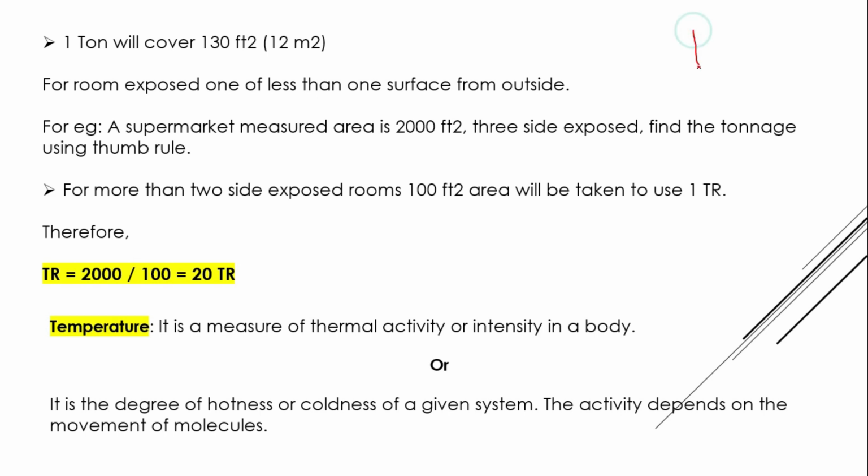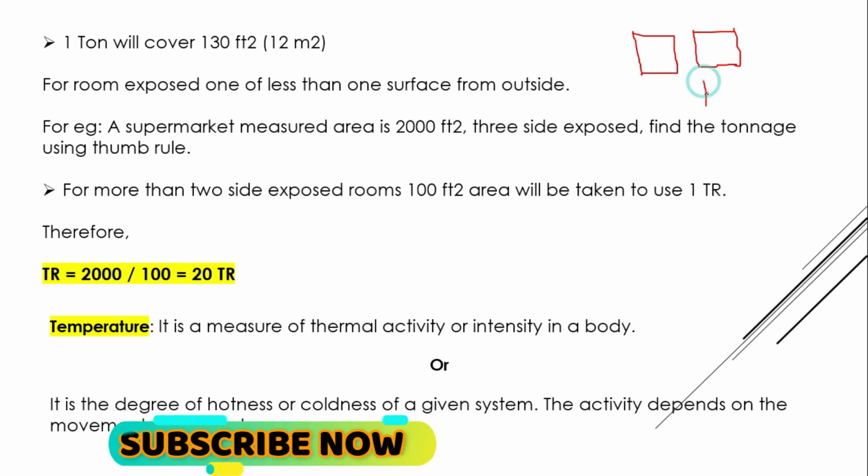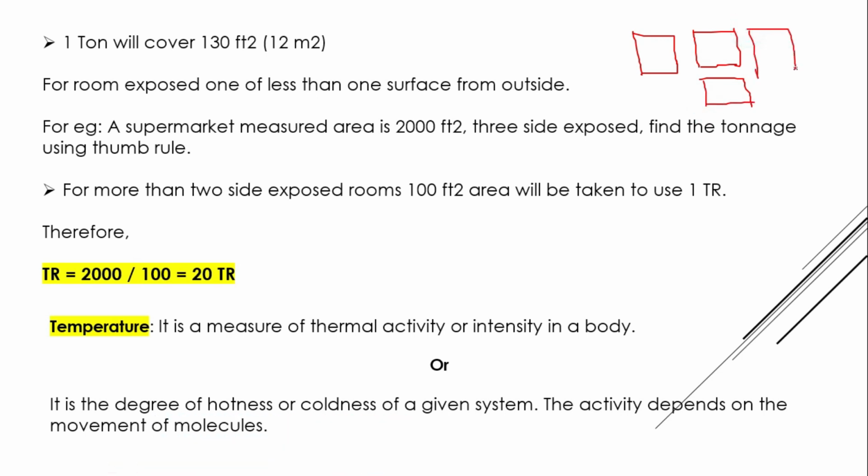For example, this is your room, and here is another room, here is one more room, and here is also one more room. So exposure is only one here. So in this case, we cover 130 square feet of area for 1 ton.